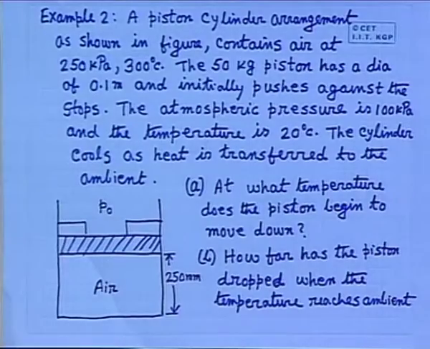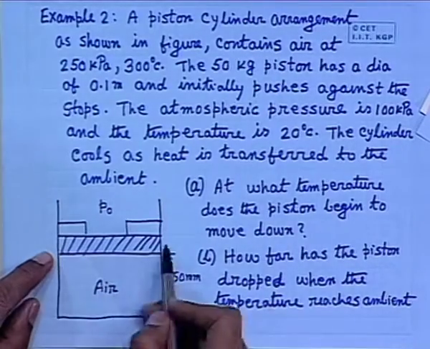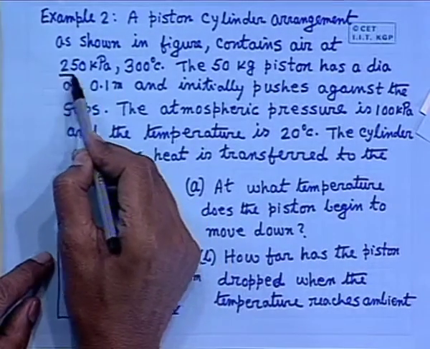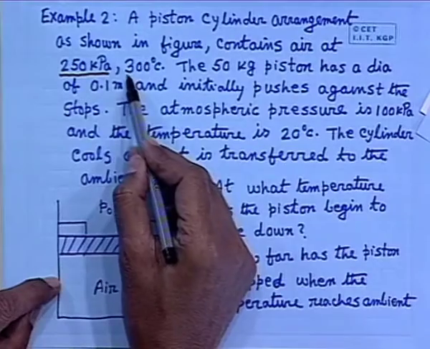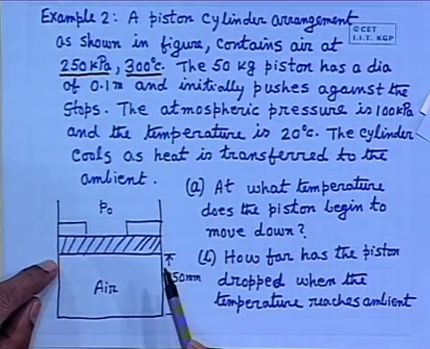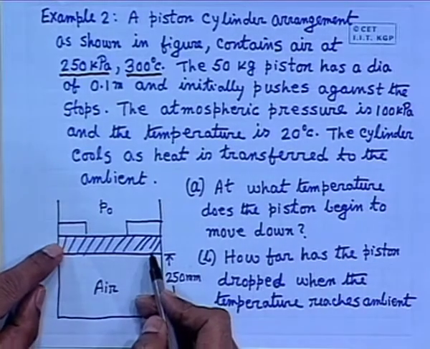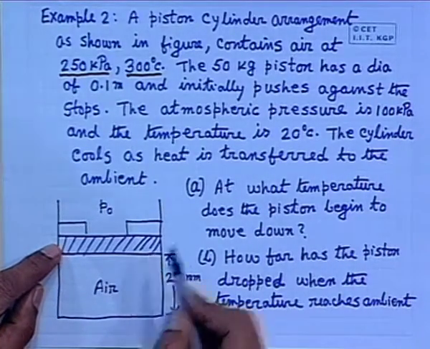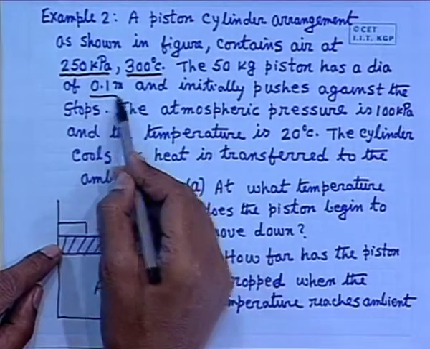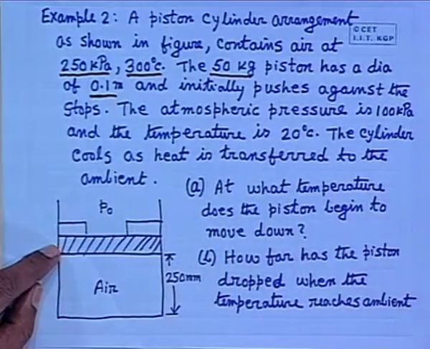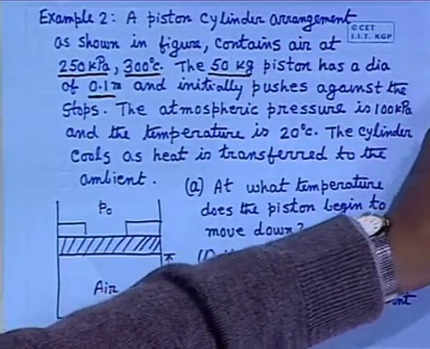A piston cylinder arrangement as shown in the figure contains air at 250 kilopascals, that means the initial pressure of the air, and 300 degrees Celsius. This is the piston. The 50 kg piston, that means the weight of the piston, has a diameter of 0.1 meter, and initially pushes against the stops.